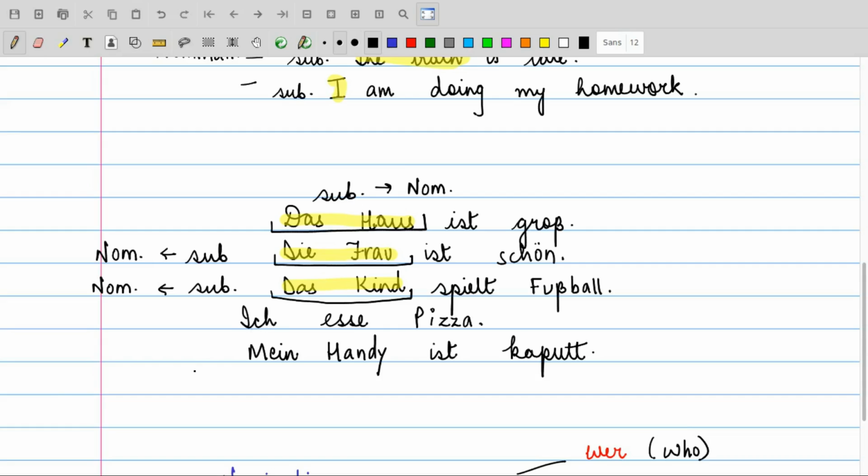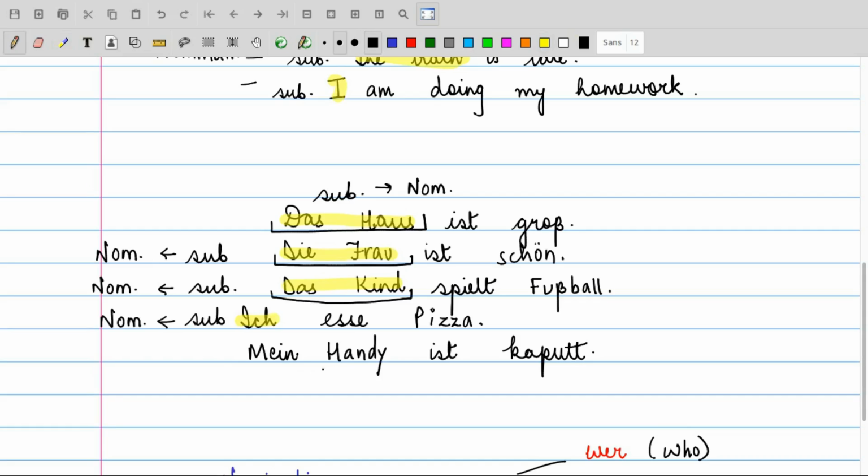In the fourth example, ich esse Pizza. I, esse, eat, Pizza. So, ich esse Pizza. I am eating pizza. Who is eating? Who is the doer of the action? That is ich. So, das ist der Subjekt und das ist Nominativ.